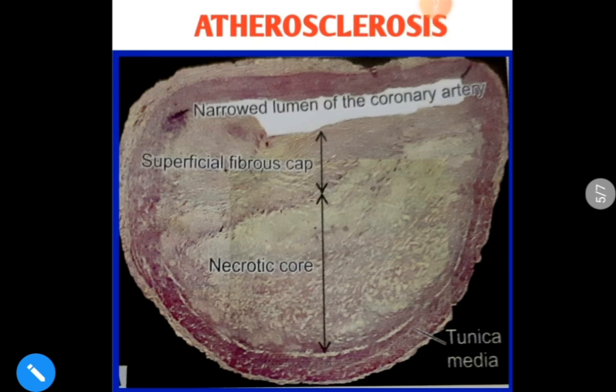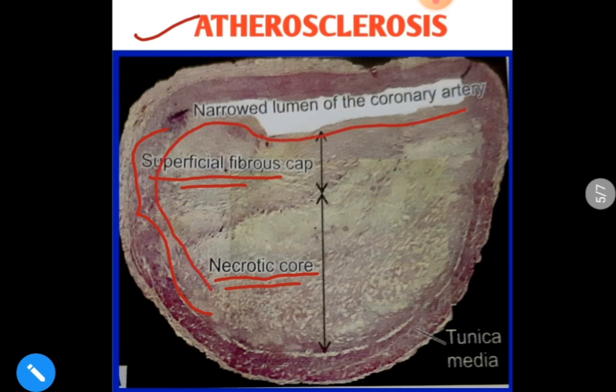So as we can see here, a picture of atherosclerosis. Here this is the necrotic core and this is the superficial fibrous cap. These are the parts of the atheromatous plaque, the necrotic core and the superficial fibrous cap. This plaque, the atheromatous plaque, has resulted in narrowing of the lumen. This white part is the lumen. So this has resulted in narrowing of the lumen of the artery.